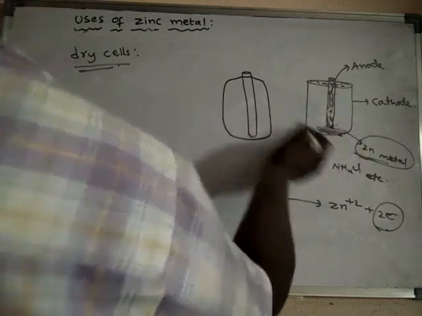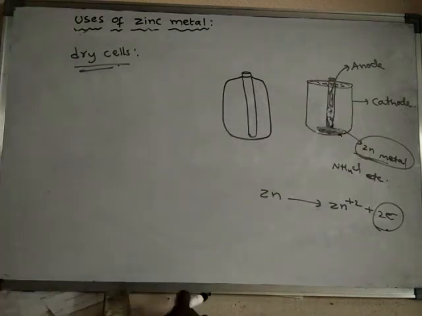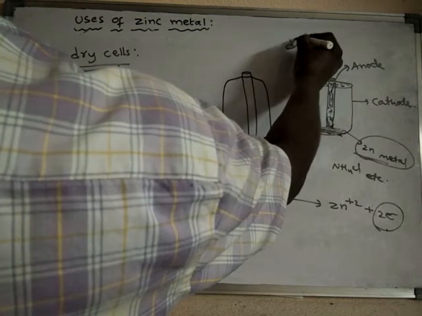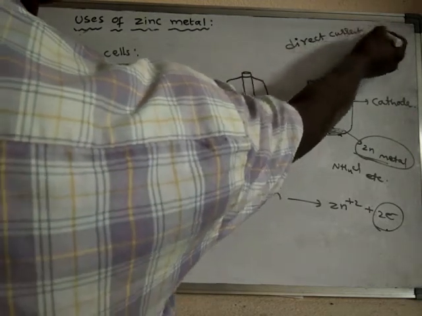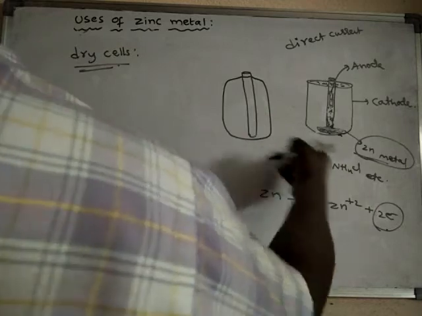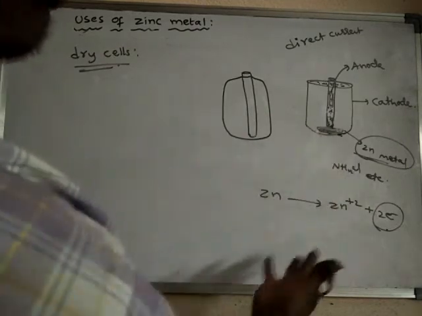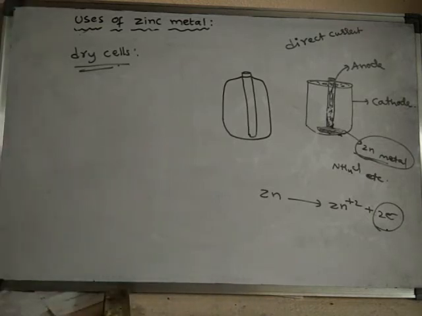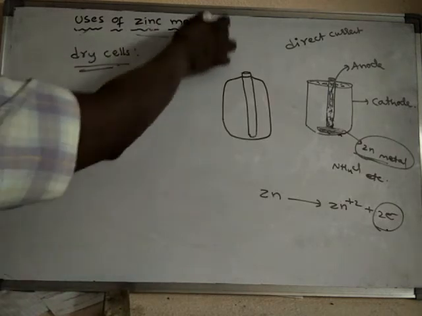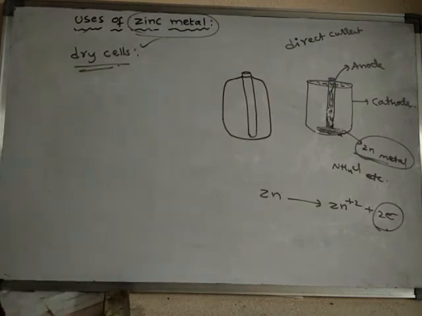Due to this, current is passed. This is direct current. The current present in battery cells is called direct current. So zinc metal is used in the manufacturing of dry cells, and also it is used in another application.